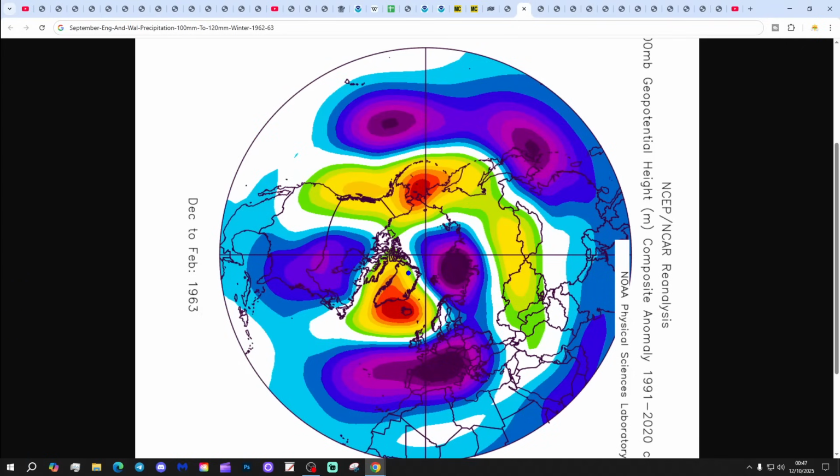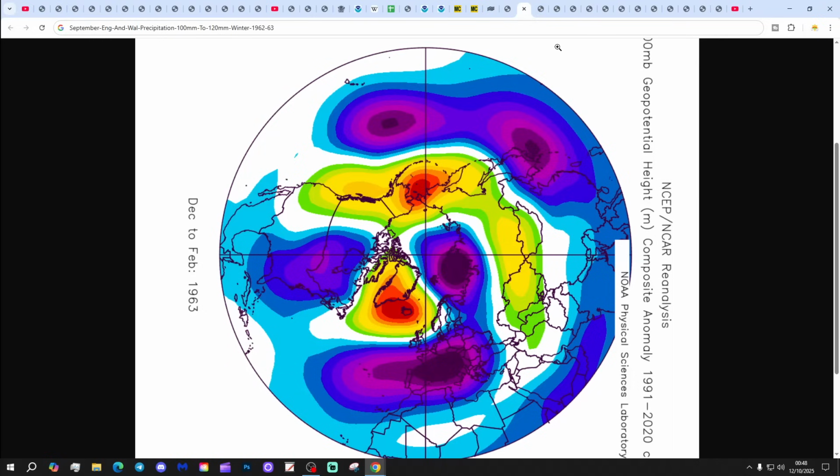Oh, look, it's my daddy. It's the daddy of cold winters showing up for the first time in our winter update. 62-63, with high pressure up towards Iceland, low pressure to the south and winds coming in from the east. That did follow quite a wet September, although the autumn overall was relatively dryish. But yes, you had quite a wet September in 1962, and it falls within that England-Wales precipitation range of 100 to 120 millimetres. There's my daddy for the first time in our winter updates.